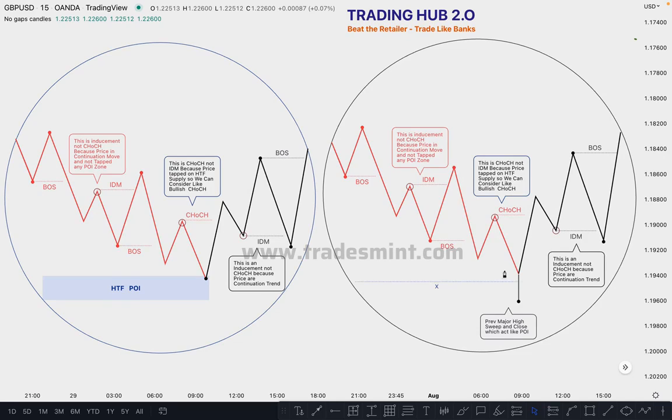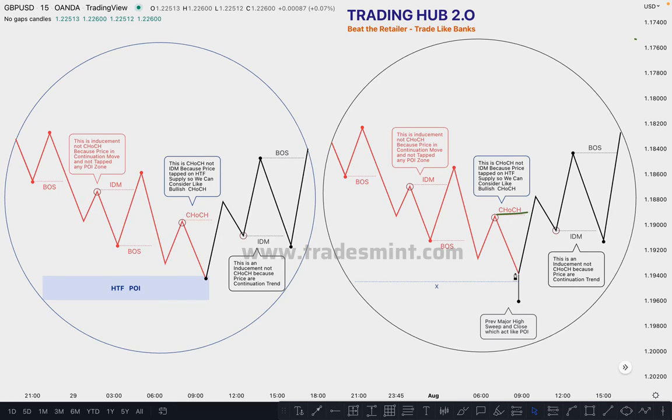Then the same thing happens here: the market ignores the low, but price must close below it. If the market closes below it in a higher time frame, then this is not high probability, this is our continuation trend in a bearish market. So the market takes out the previous low and closes here. Then the market breaks this first internal high, which is also known as inducement.